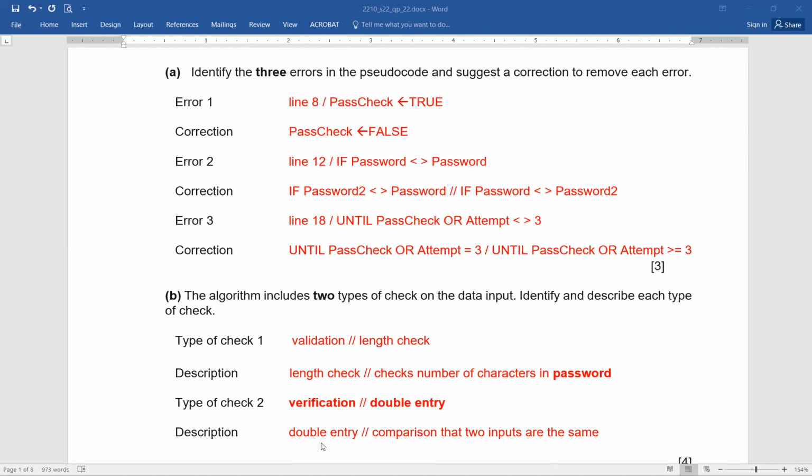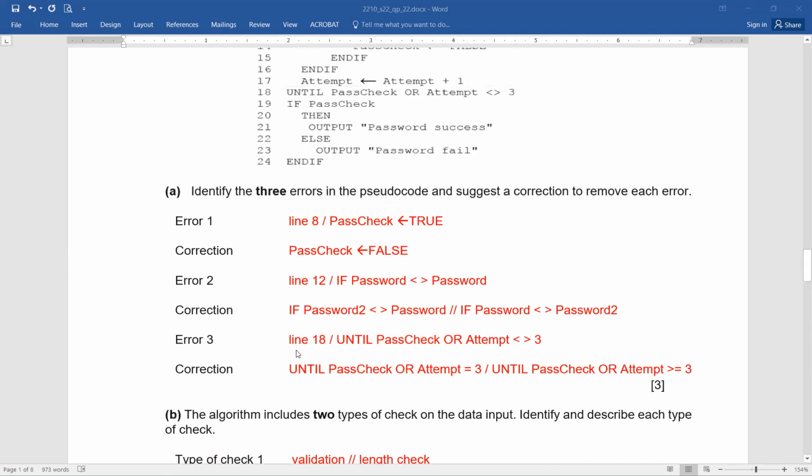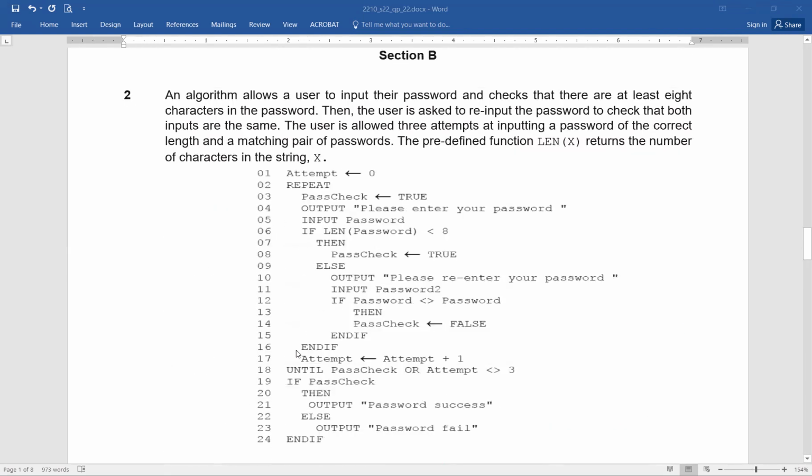Okay. The algorithm includes 2 types of checks on the input data. Identify and describe each type of check. Now, this is really interesting. If I move back to the question, let's reread this question. A student can make a mistake very easily, and still you can see the validation questions are still coming in the paper. They are still forming an integral part of the paper.